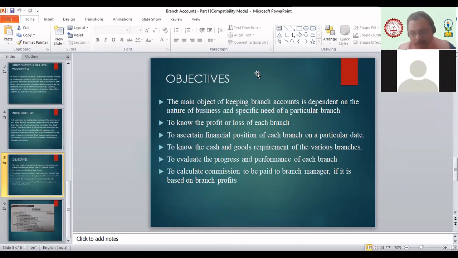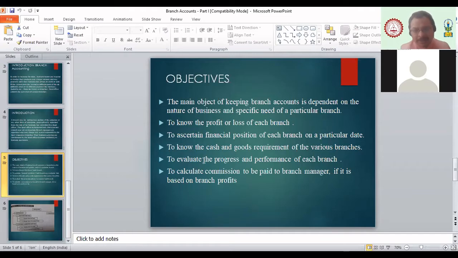Correct? So on the basis of that profit, you can make a decision to just continue with the branch or to stop the branch that is not performing well, or continuously suffering losses. Those branches who are continuously going through losses, we should not continue with those branches, na? Yes, close down those branches. If you don't know the profit or loss, you're not able to take those decisions.